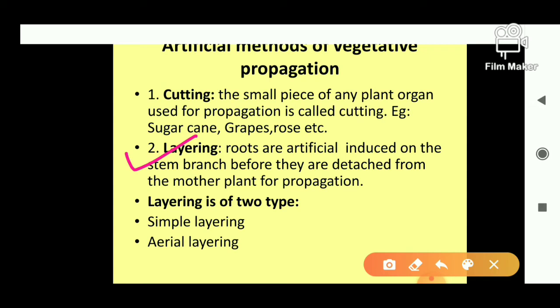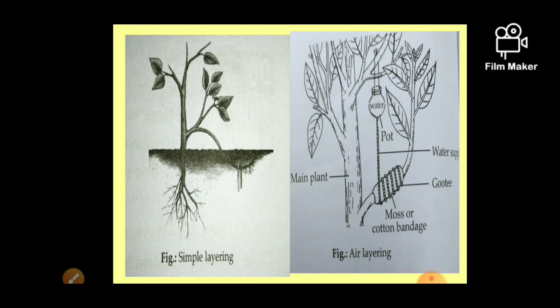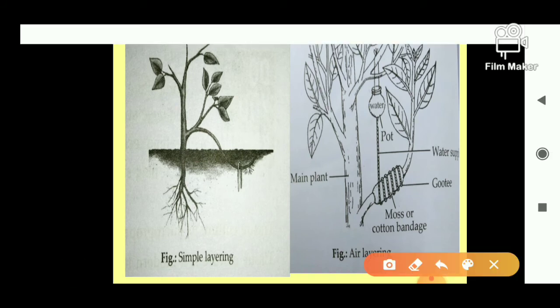right? And before they are detached from the mother plant for the propagation. Layering may be of two types. The first is the simple layering, then the aerial layering. Now see one by one. Simple layering. I can explain it with the help of this diagram. Now see, both types of layering are shown in the diagram. The first is the simple layering.